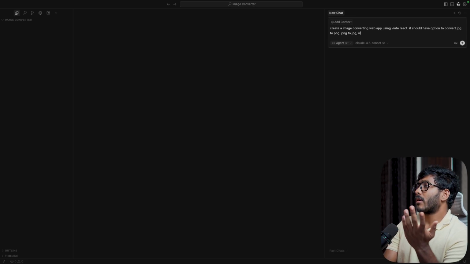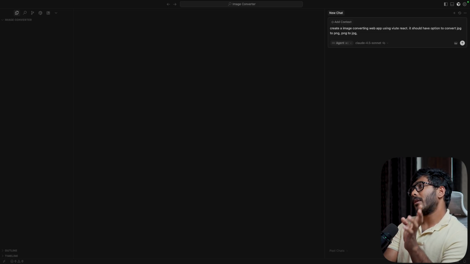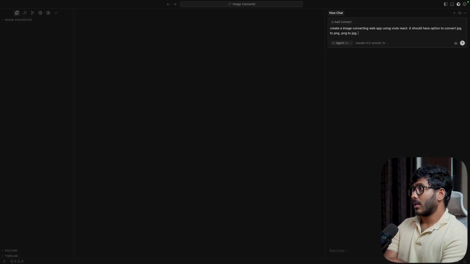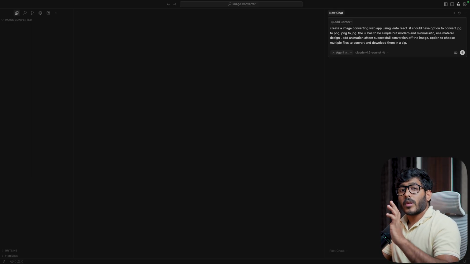All right. For now, let's create an image converter where it can convert JPG to PNG and PNG to JPG. So that's the main feature. Now let's talk about the UI. The UI has to be simple.